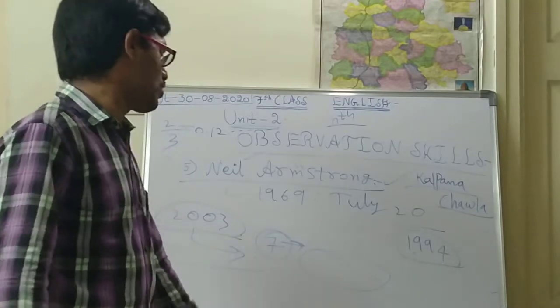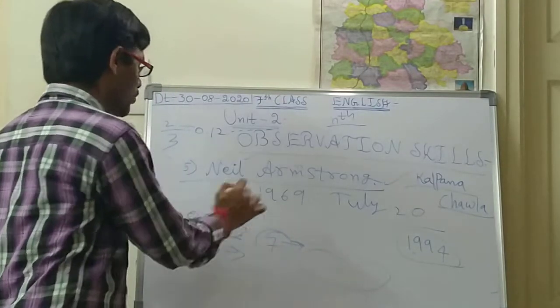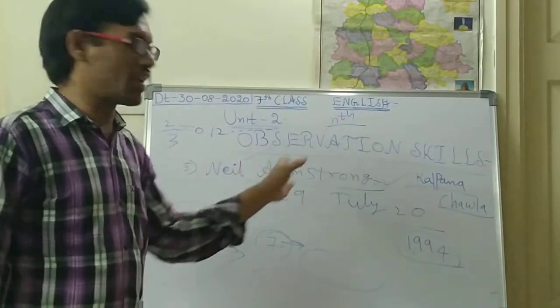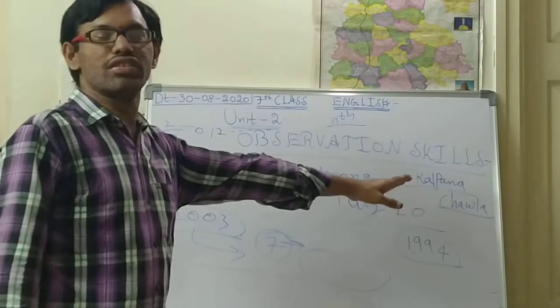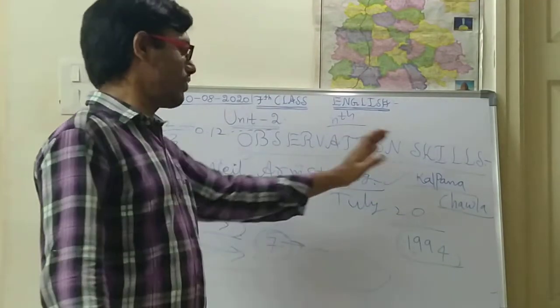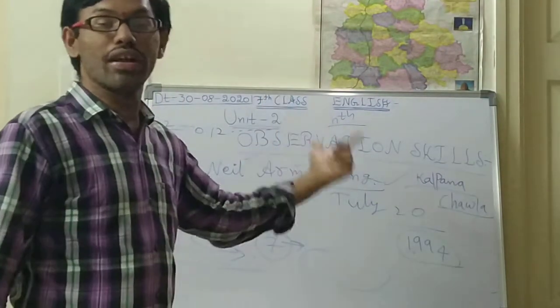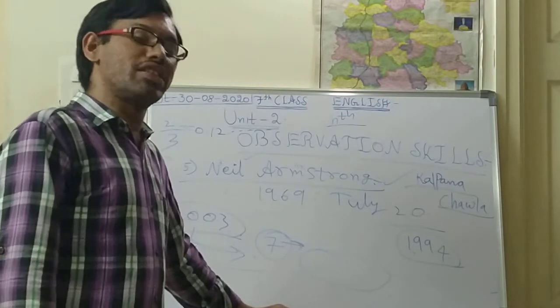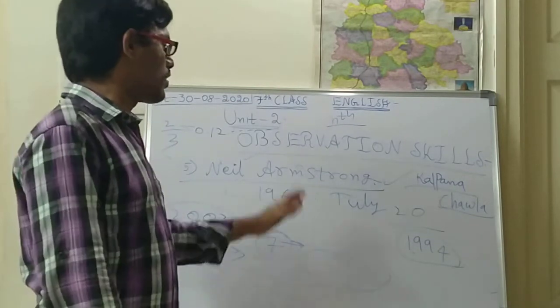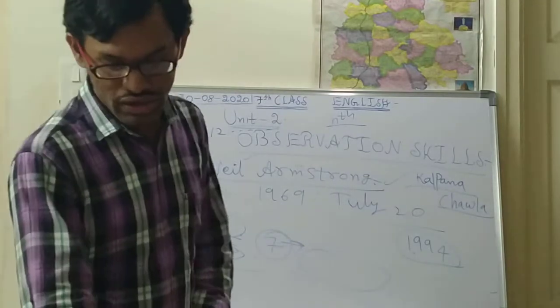So at that time, in the year 2003, Kalpana Chawla died like that. She was also one of our Indian residents, and she worked for the American space research organization. So this is about Kalpana Chawla.